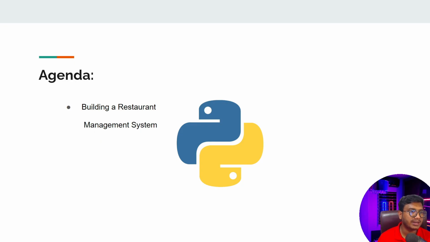Here we'll be implementing this restaurant management system. I think you know what restaurant management is. In a restaurant, you can open up the menu, choose different food, and order. And if you order, it will show you the price of that particular food. So we'll be implementing a similar kind of application.